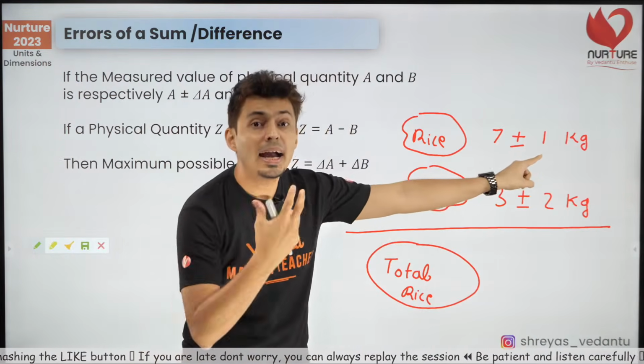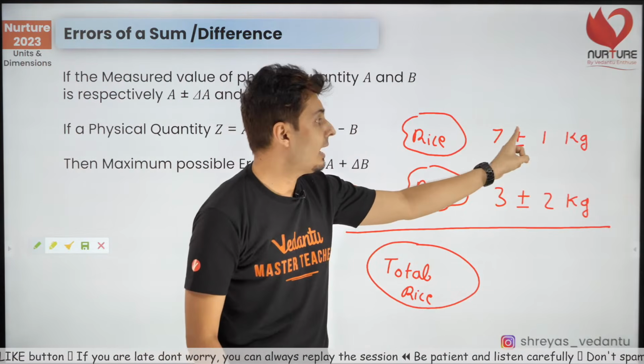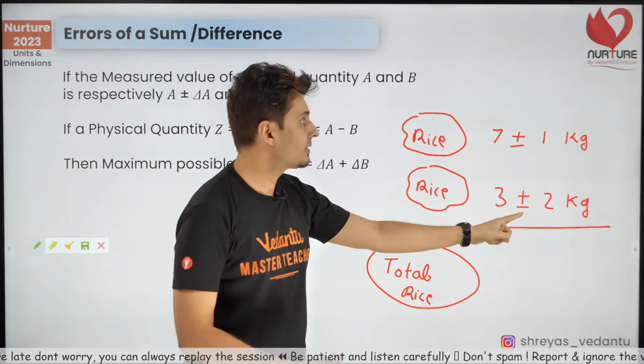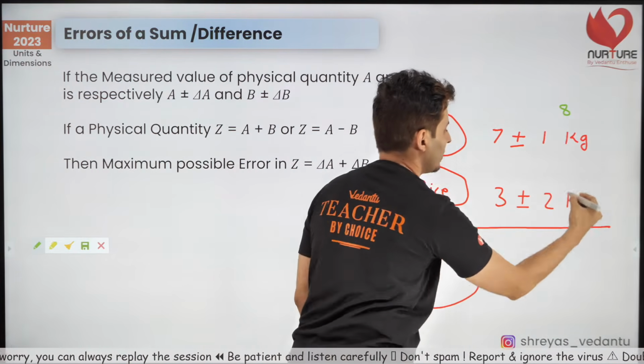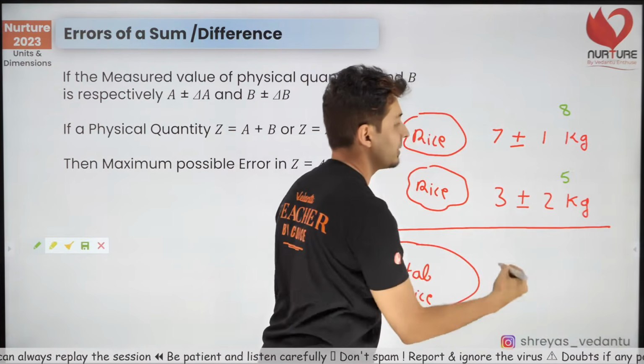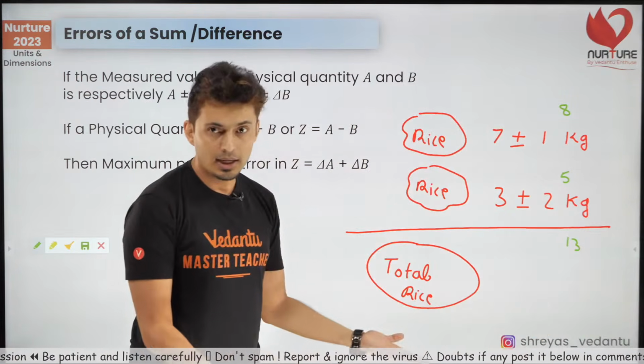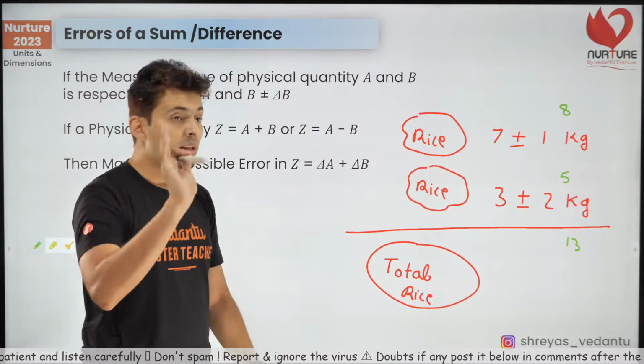7 plus 1. What's the highest amount of rice you can have? You can have 8 kg of rice. And here you can have 5 kg of rice. Maybe you have 8 kg of rice from here and 5 kg of rice from here. So totally you might have 13 kg of rice. Correct? That's one possibility.